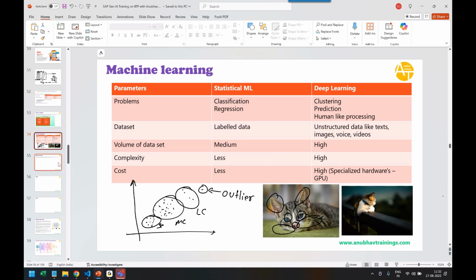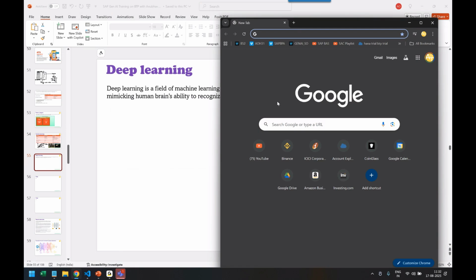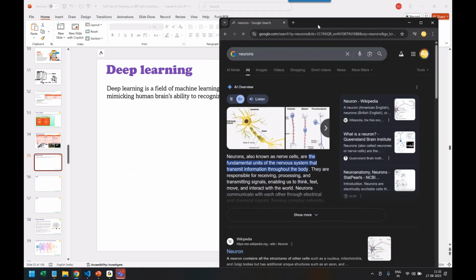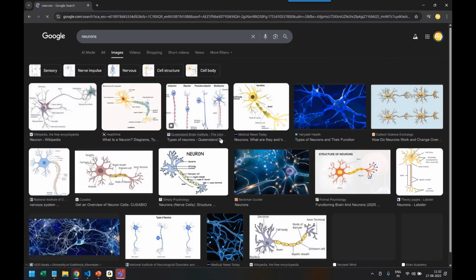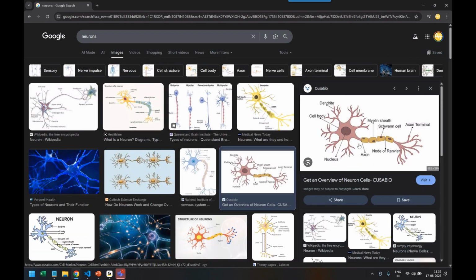Where is this name neural network coming from? It's coming from a concept in our brain called neurons. You might have seen in childhood biology photos of neurons. This is how a neuron looks, right?